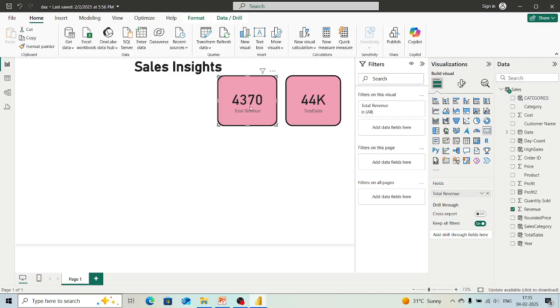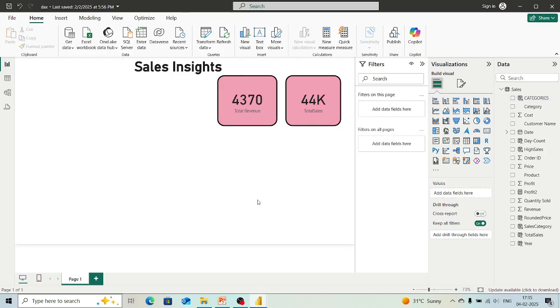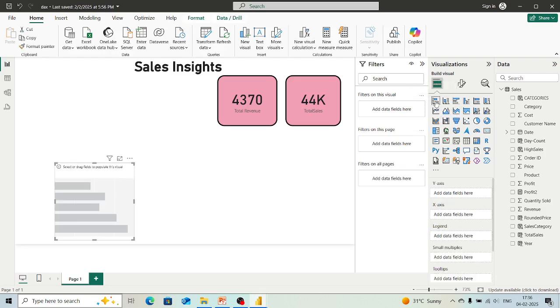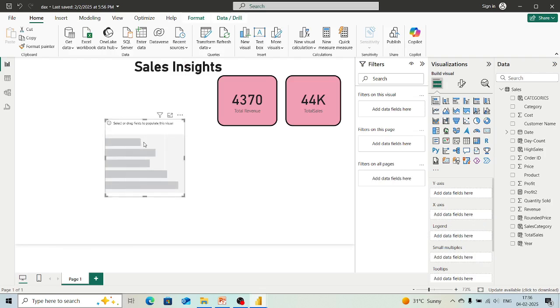So the name is being changed over here. Next, what we will do is we will take a chart, any different chart. Let's take this. So here we are having the chart. So now we have to understand.